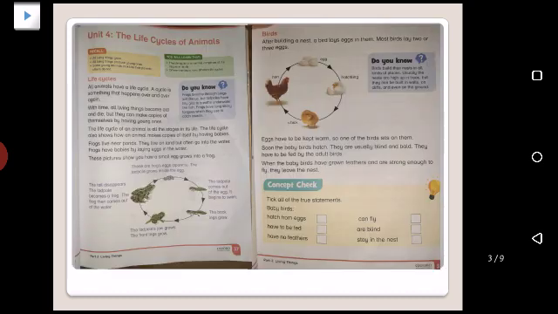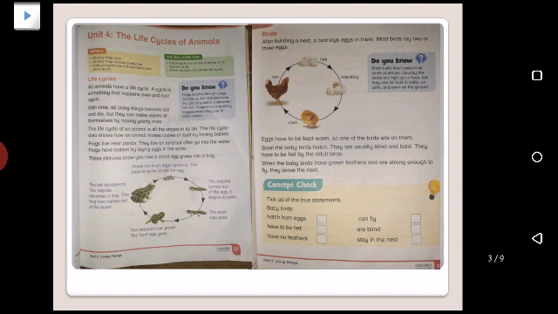These are your reading book pages of unit number 4, the life cycle of animals. If you still haven't got them, because I have shared these in my previous videos, you still have to take a picture. On the first page you can see it is all about life cycles and the life cycle of a frog, and on the second page there is the life cycle of a bird.